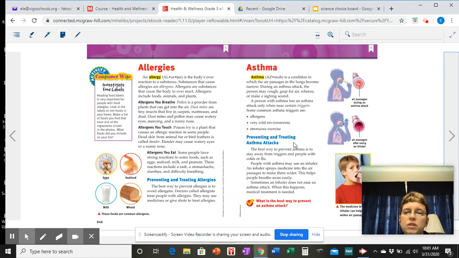Preventing and treating asthma attacks. The best way to prevent asthma is to stay away from triggers and people with colds or flu. People with asthma may use an inhaler. An inhaler sprays medicine into the air passages to make them wider. This helps people breathe more easily. Sometimes an inhaler does not ease an asthma attack. When this happens, medical treatment is needed.